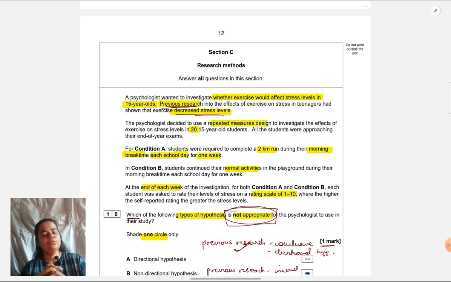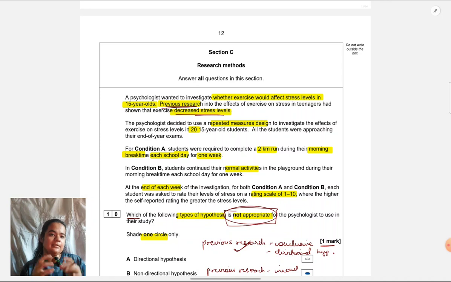When they're asking you why repeated measures design is better, in general, in your mind, you're thinking, okay, participant variables are not there. In this scenario, what is the participant variable which is getting reduced? Again, because I am going to give you some conceptual clarity in this paper, let me explain to you how you have to think about participant variables. Whenever you have an experimental scenario, okay, let's go one step backward. How do you know this is an experimental scenario? Because some students will struggle with this also.